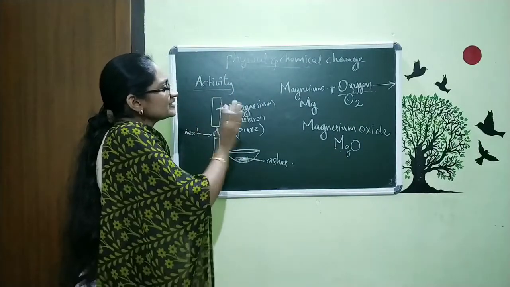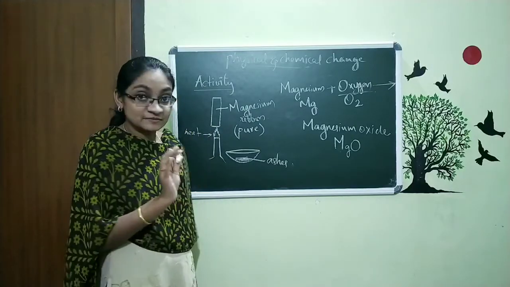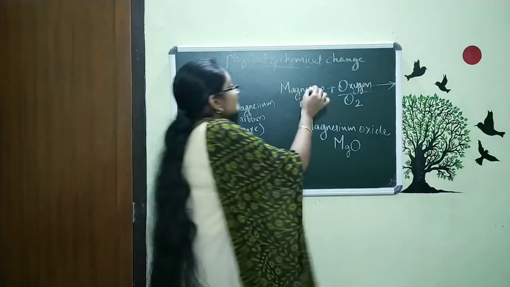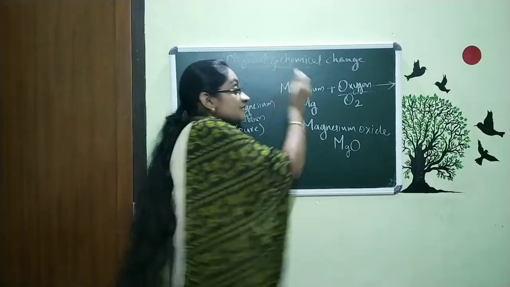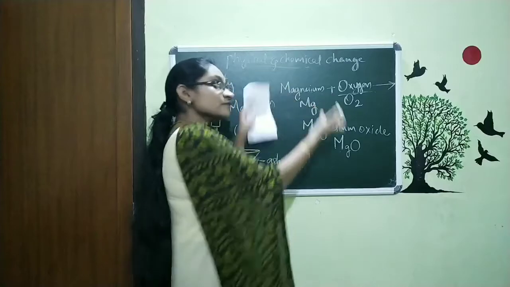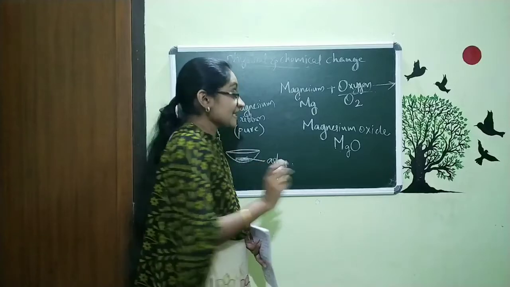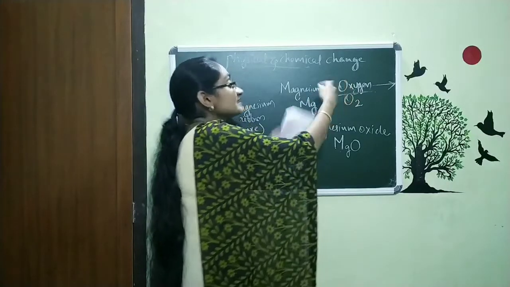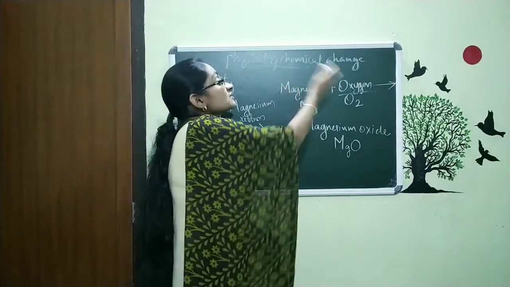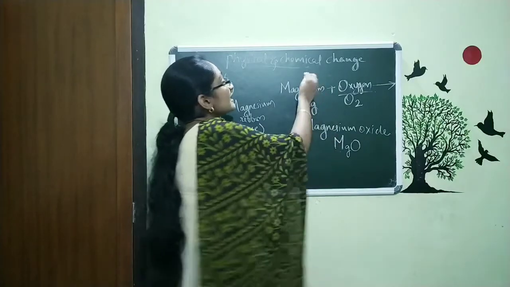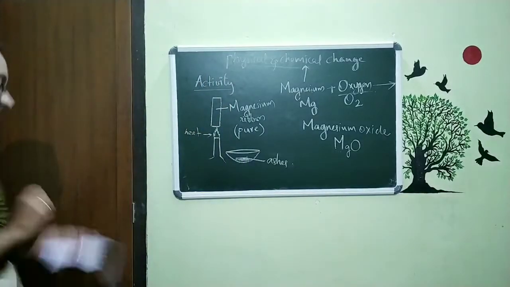Actually, is this reaction physical or chemical? What are our reactants? Reactants are the things that react. The magnesium and oxygen are the reactants, and the product is magnesium oxide. Magnesium and magnesium oxide are two different things, and oxygen and magnesium oxide are two different things. That means when magnesium and oxygen react, a new substance is produced. So when these two substances react, a new product is formed, and we can say it is a type of chemical change.